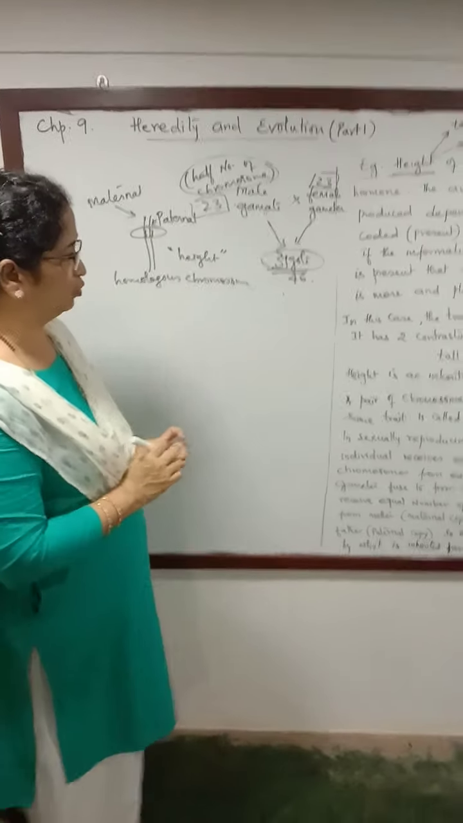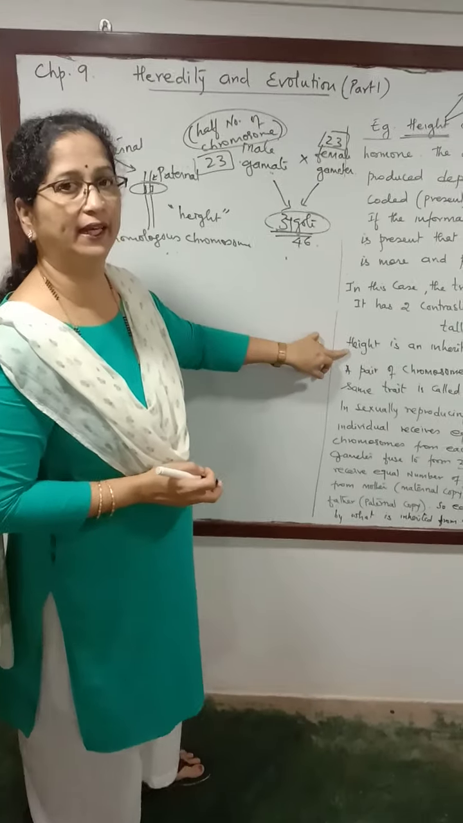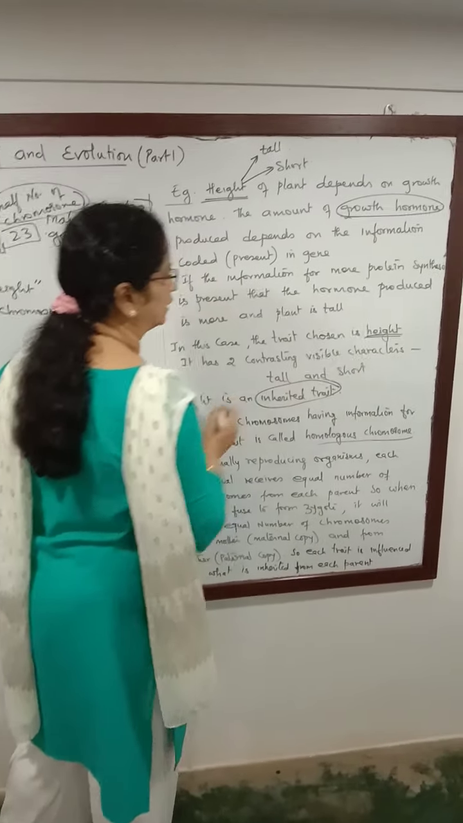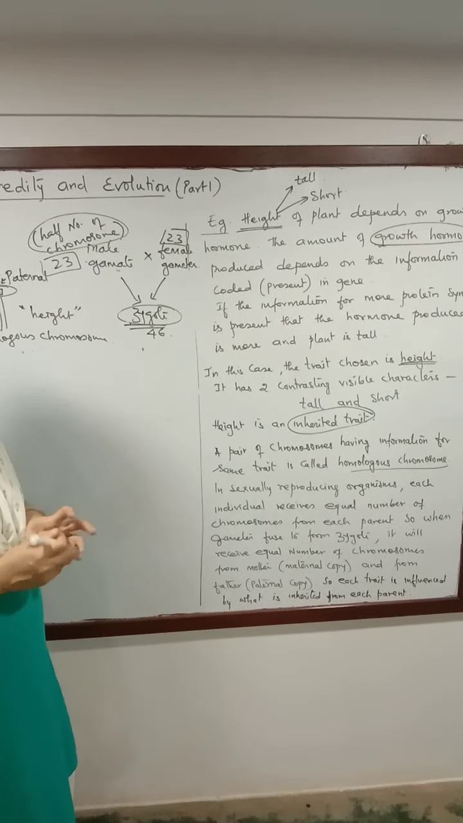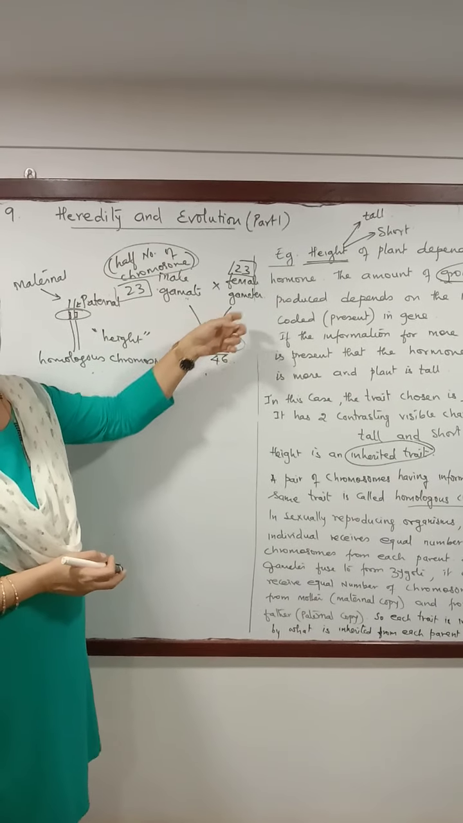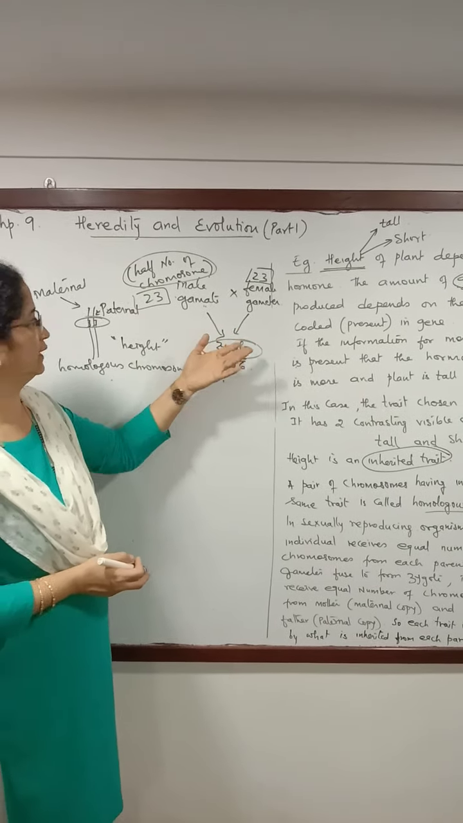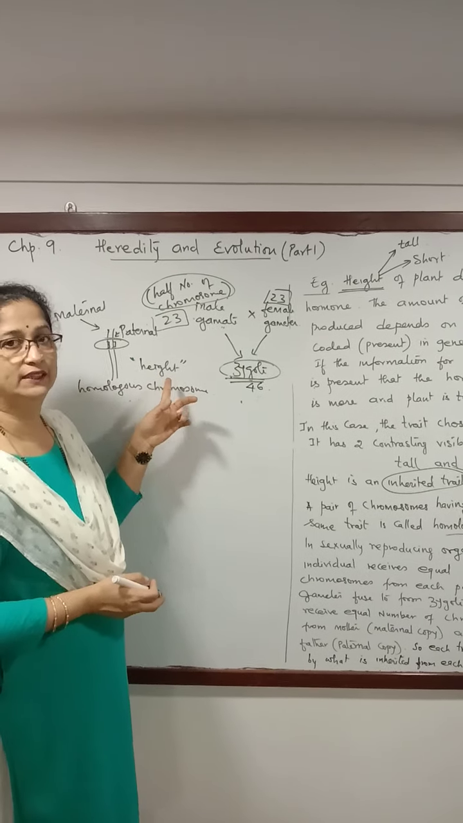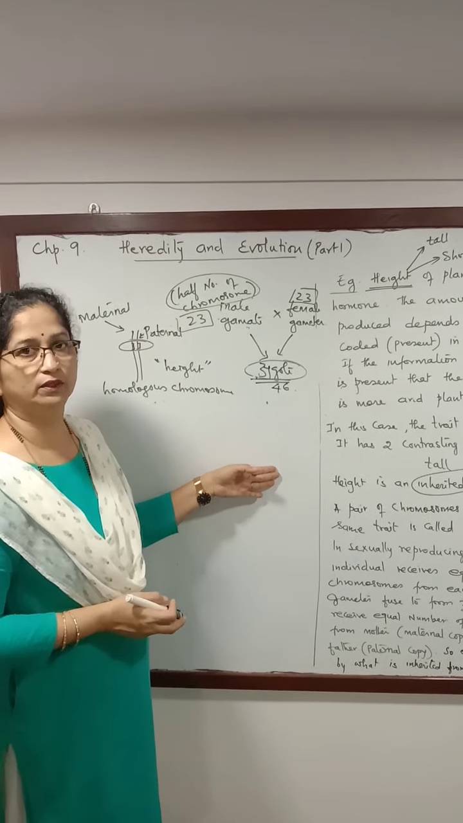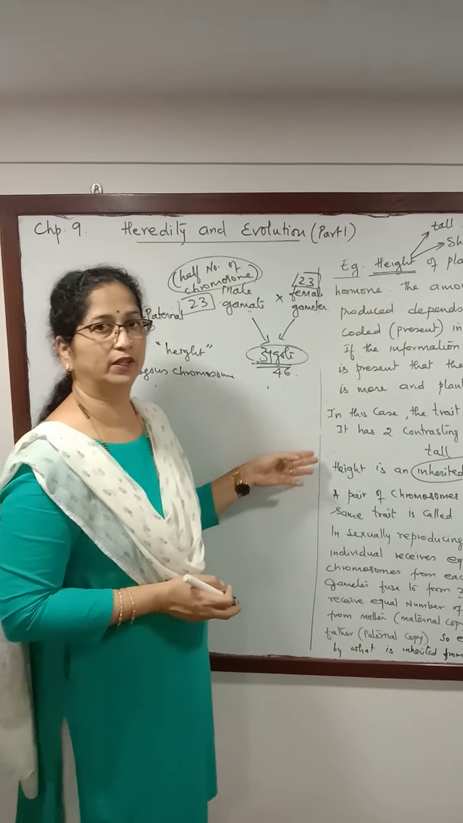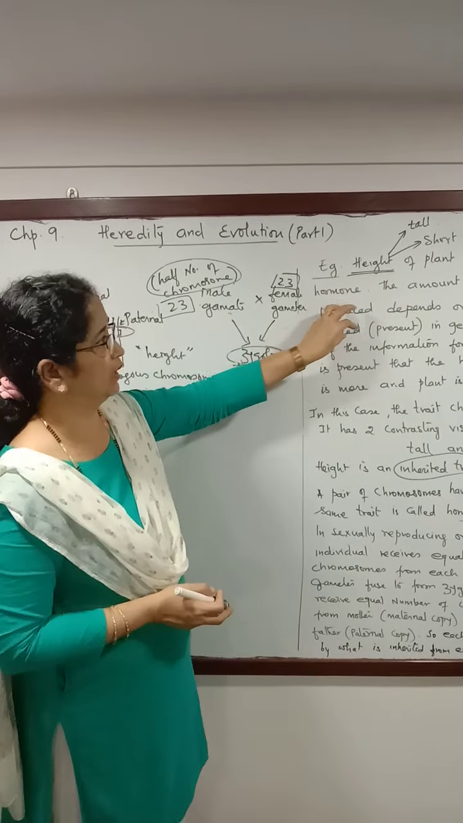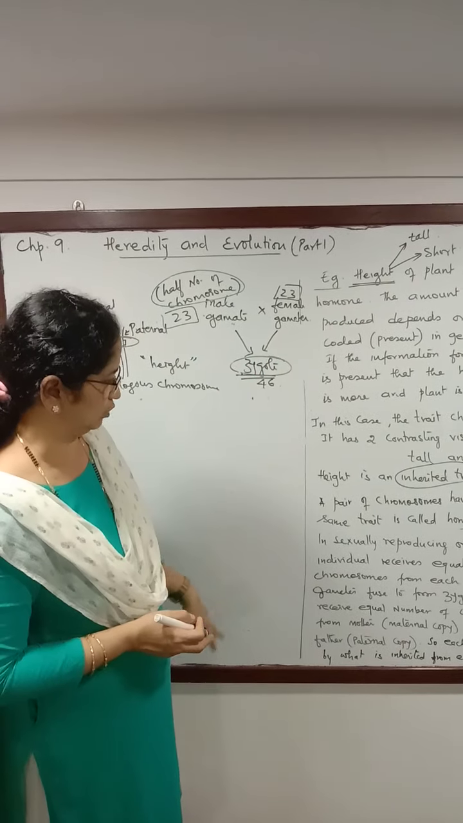So we have to know this term called as inherited trait. Inherited trait means a trait that is transferred to the offspring, transferred to the progeny from the parents, from the previous generation. And height is such a trait which is transferred from one generation to the other. So during its lifetime, the individual cannot change its height. It will all depend on what information is there in the gene.